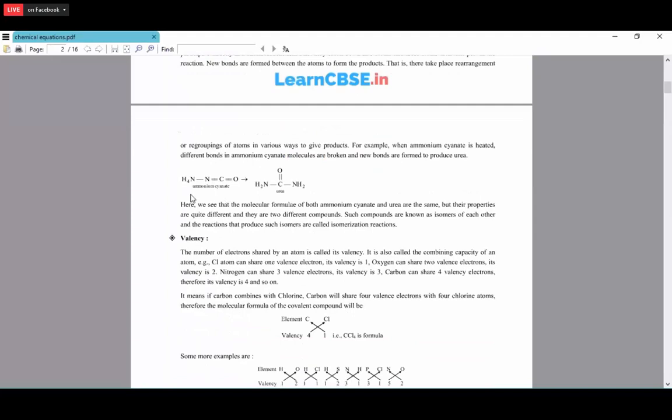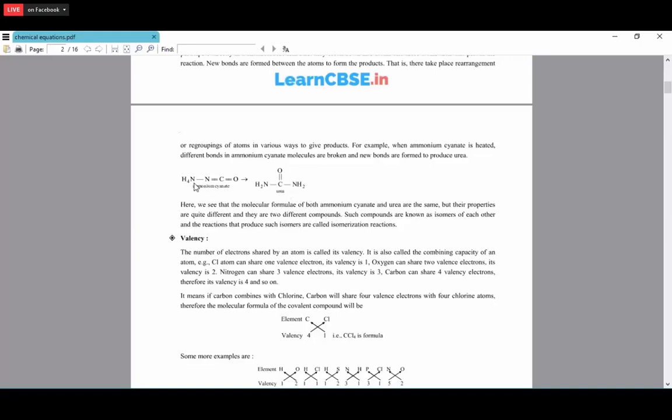Okay, so here we have ammonium cyanate, NH4N double bond C double bond O. Here the rearrangement of atoms takes place, and we get urea, NH2 C double bond O NH2. The molecular formula of both ammonium cyanate and urea is the same.